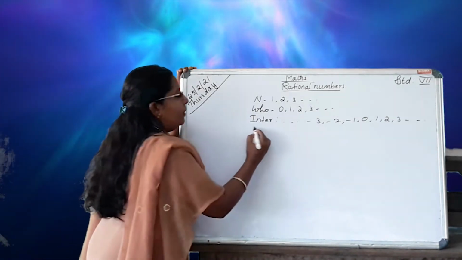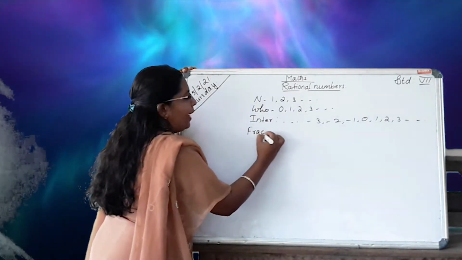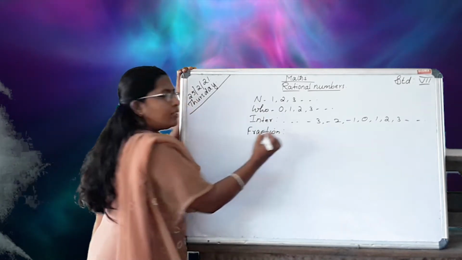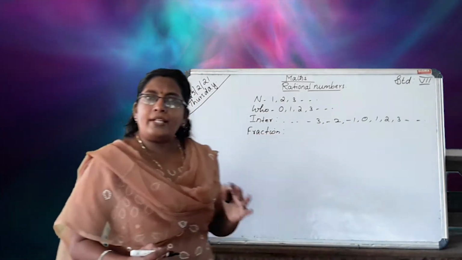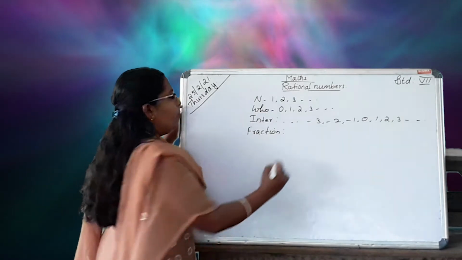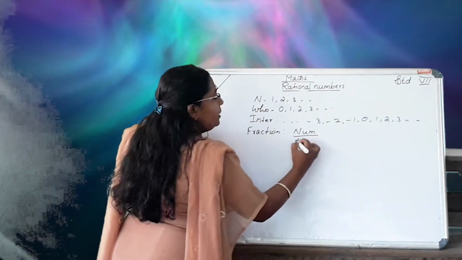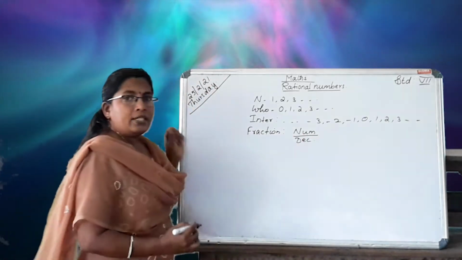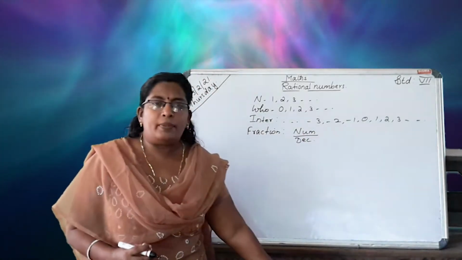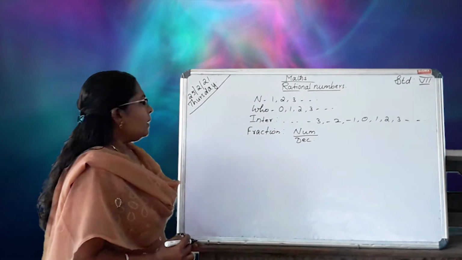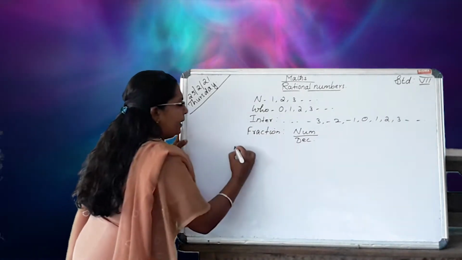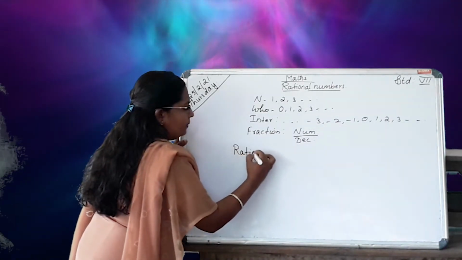Next, we studied fraction. You know fraction. What is fraction? A fraction is numerator and denominator. Fraction consists of numerator and denominator. Then next we are going to study rational numbers.